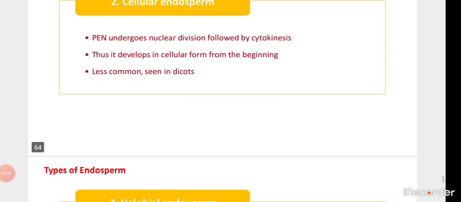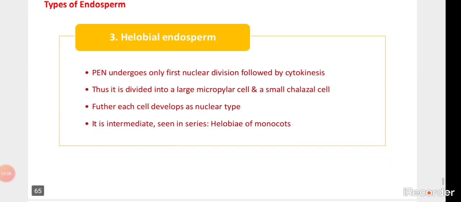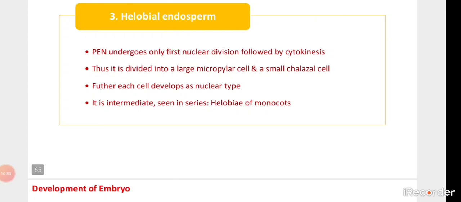and it is normally found very rarely in nature in dicot plants. Third type is said to be helobial endosperm. The primary endosperm nucleus undergoes only the first nuclear division followed by cytokinesis, and it is divided into a large micropylar cell and a small chalazal cell, and each cell further develops into the nuclear type. So it normally looks like a helobial in nature. That is why it is said to be helobial endosperm.